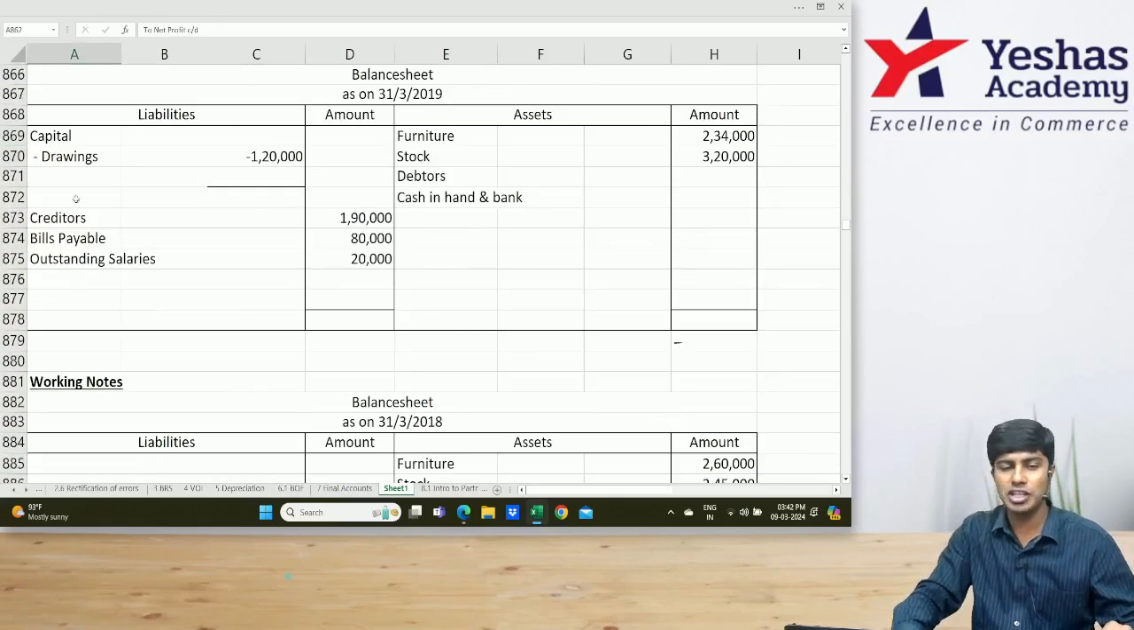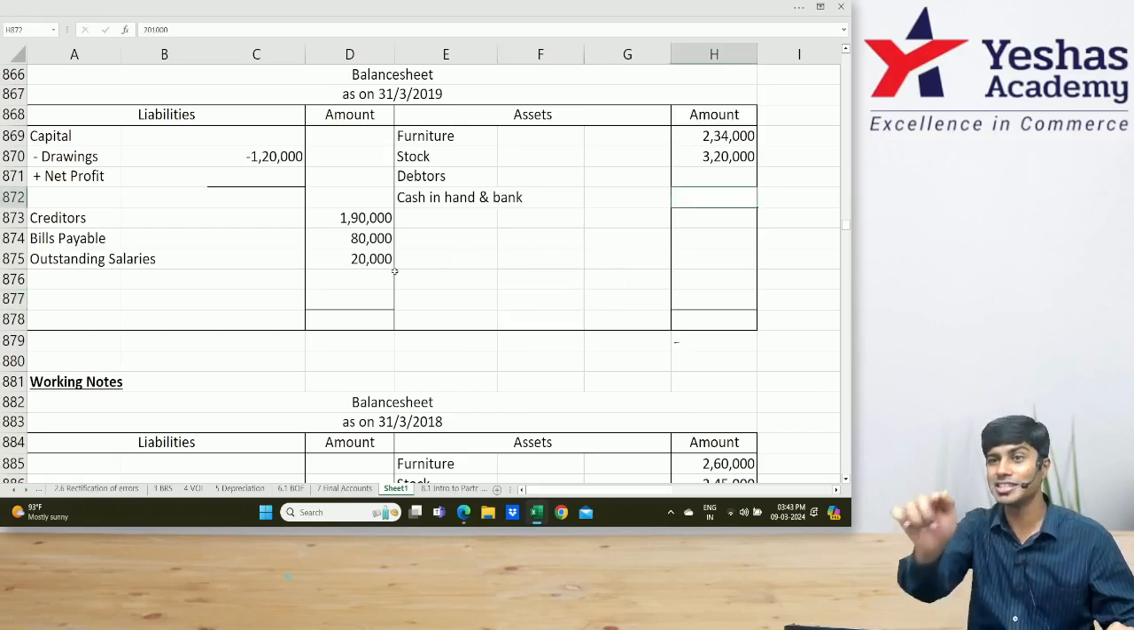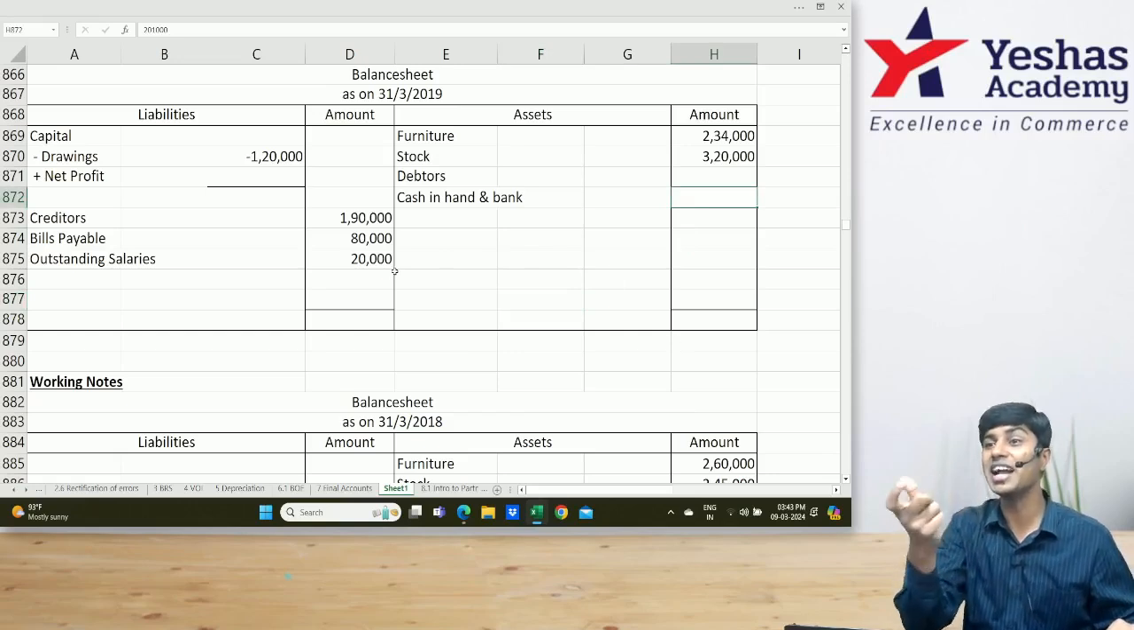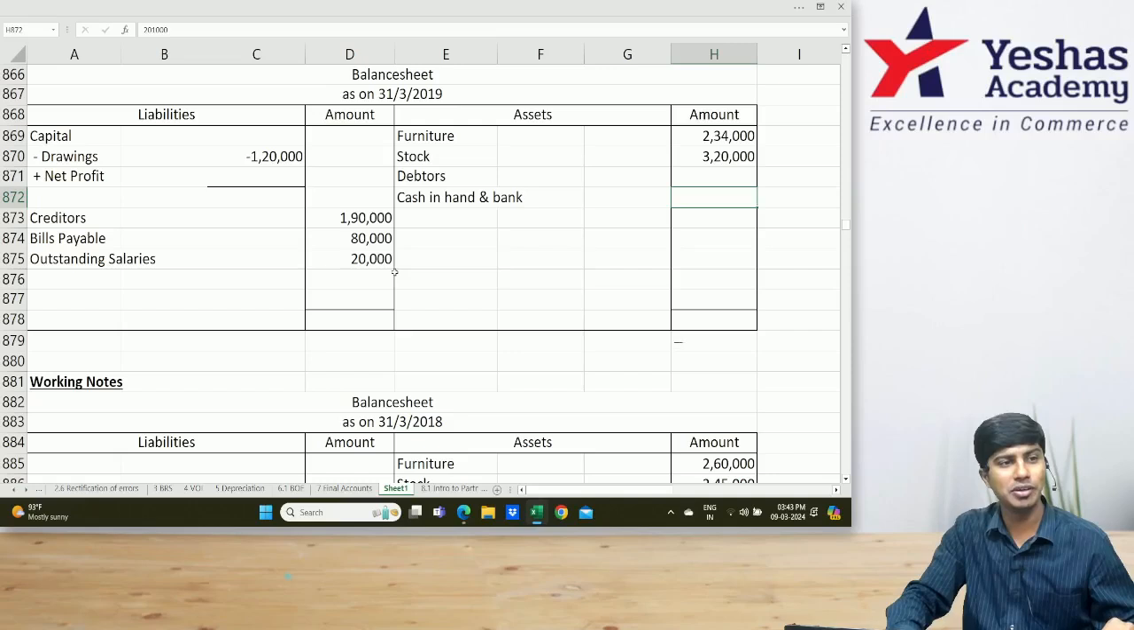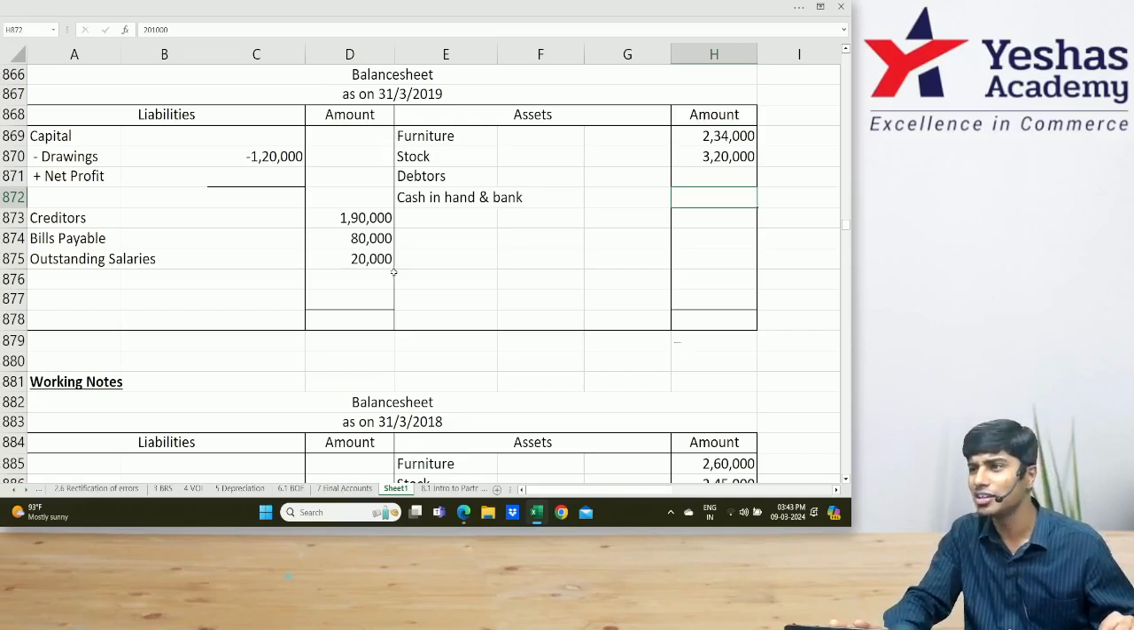In the balance sheet, what is missing? We'd have to add net profit. We don't know. We'd have to write opening capital. We don't know. Debtors account. We don't know. Cash also. We don't know. So many items missing. This is the missing figure that we're trying to find. This only is incomplete, which you have to complete. Till now, what you did is not the answer. You just presented the data in the question a little differently.